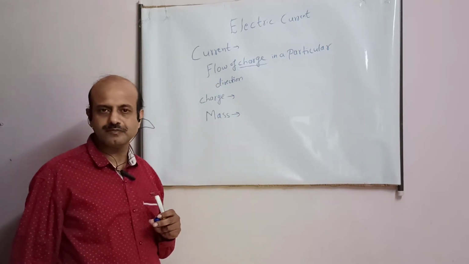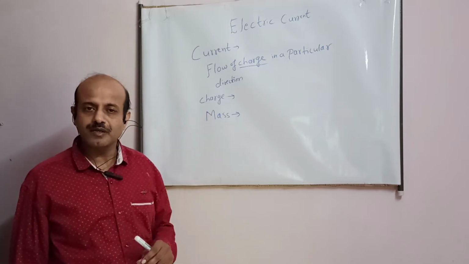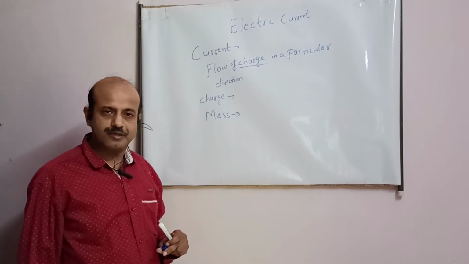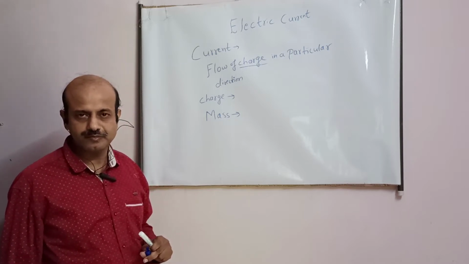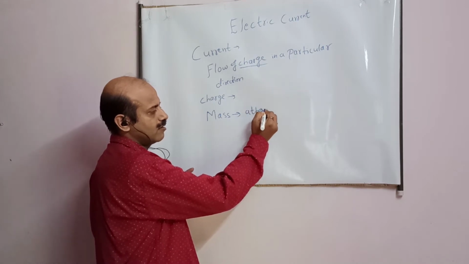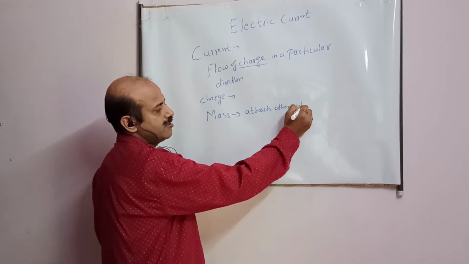What is mass? Remember, student, mass is the name of a property possessed by an object due to which it attracts other substances of this universe.